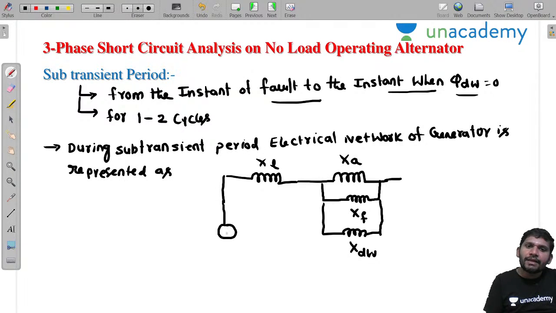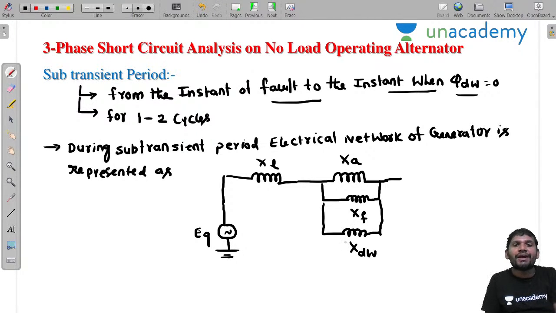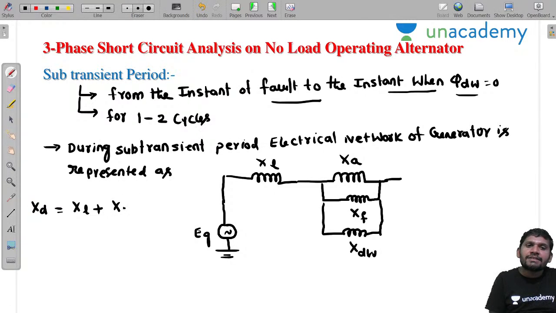Yes, sir, I am representing it like this. Okay, this is easy. In this case, what is the total reactance offered by the alternator under the subtransient period? This total reactance is taken as a direct axis reactance. Then XL plus, these three reactances are in parallel: XA in parallel with XF in parallel with XDW, where XDW is the damper winding reactance.